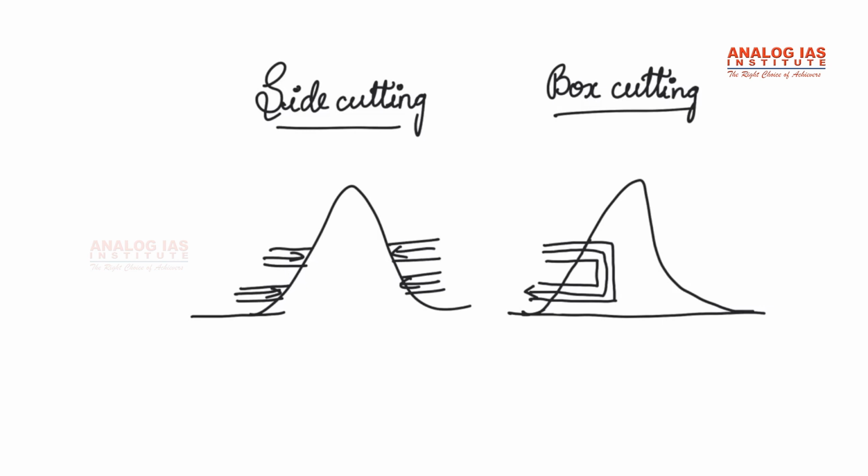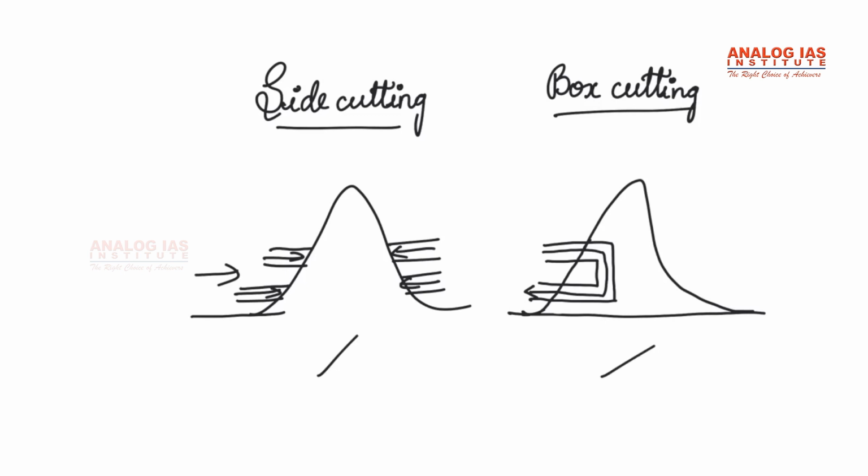You'll understand these procedures of side cutting and box cutting better with the help of this diagram. Here in side cutting, narrow tunnels are dug on hill slopes and workers just go inside until they find the coal seam. That's how side cutting is done. It's simple.